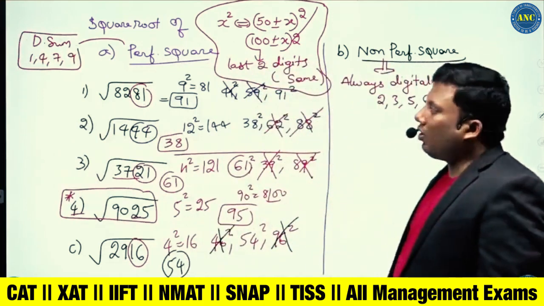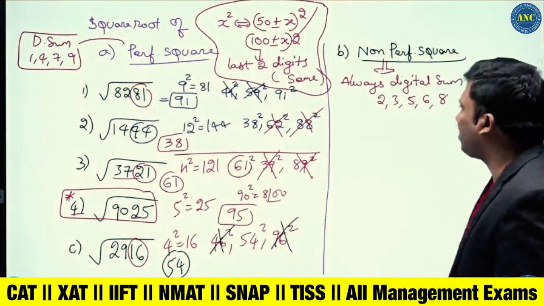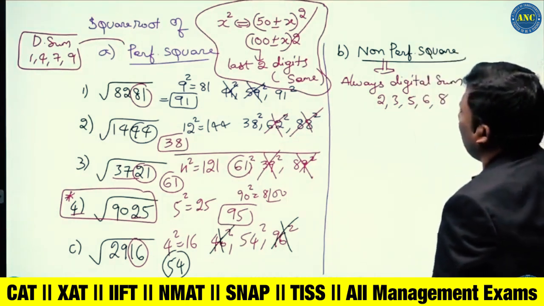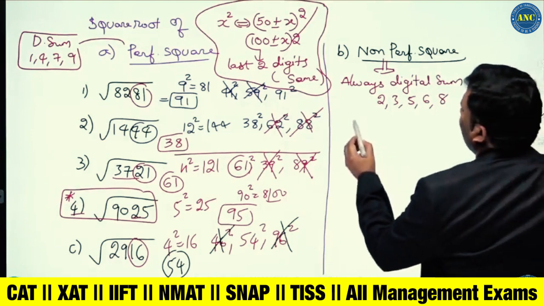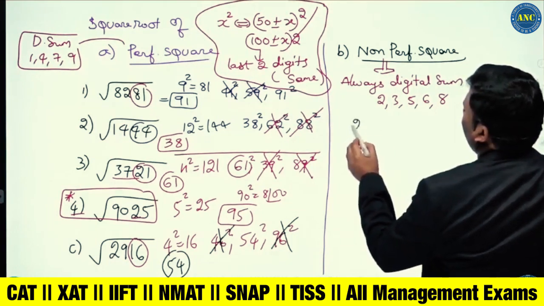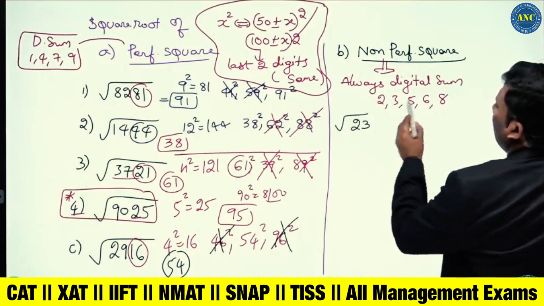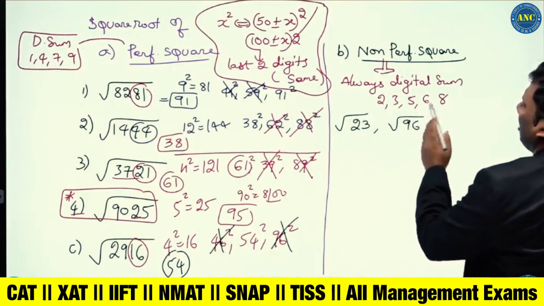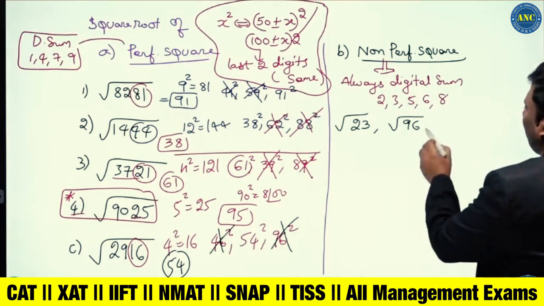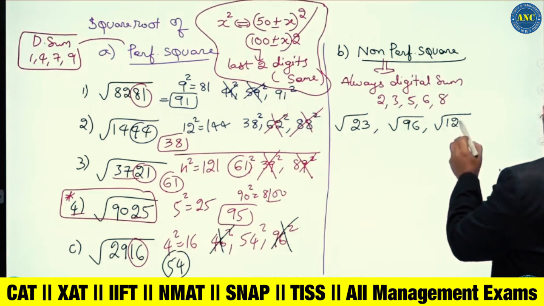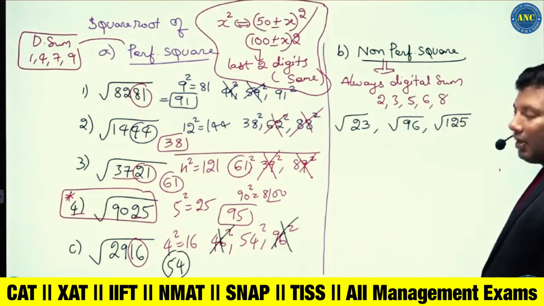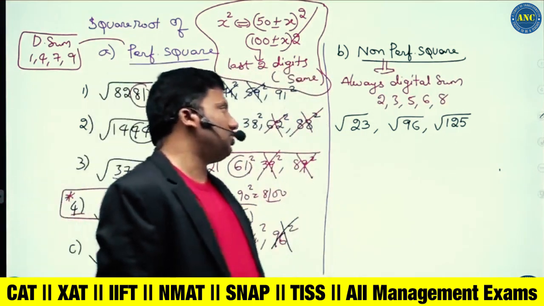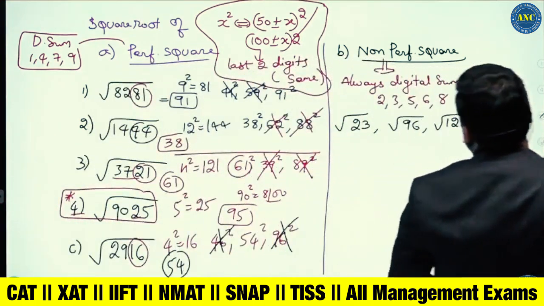A perfect square always has a digital sum of 1, 4, 7 or 9. A non-perfect square always has a digital sum of 2, 3, 5, 6 or 8. For example, if the question is 23, 2 plus 3 is 5, so it is a non-perfect square. If the question is 96, 9 plus 6 is 15, so it is a non-perfect square. Suppose it is 125, the digital sum is 8, so it is a non-perfect square.